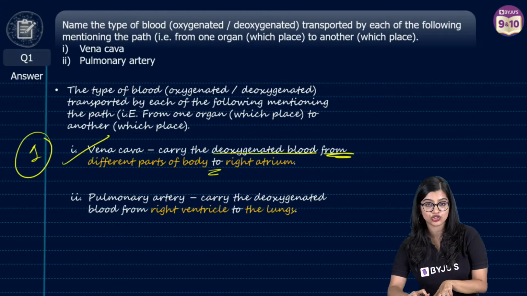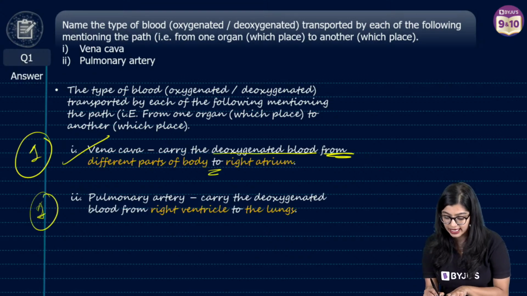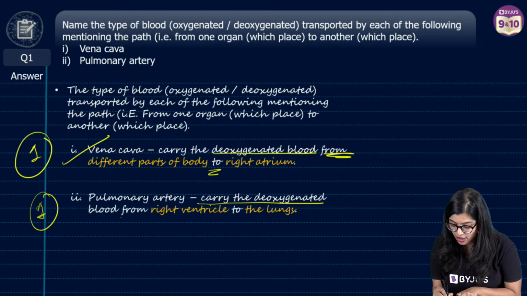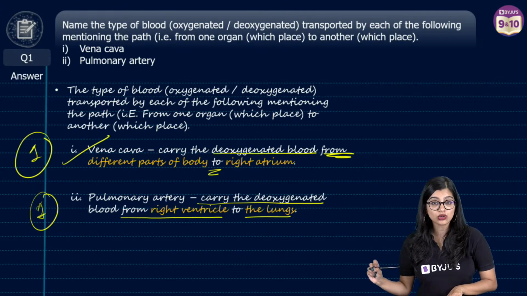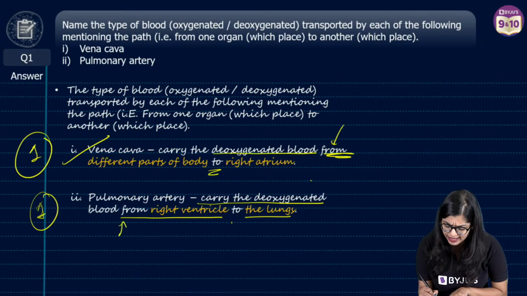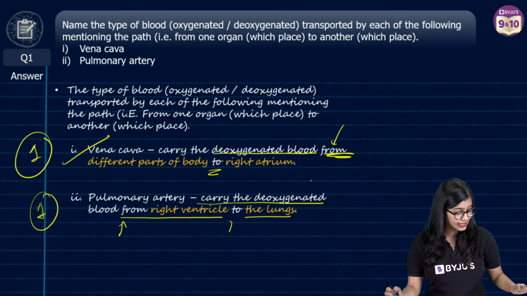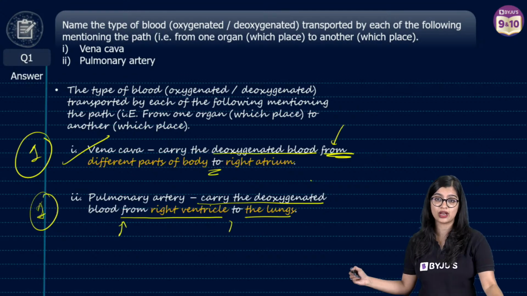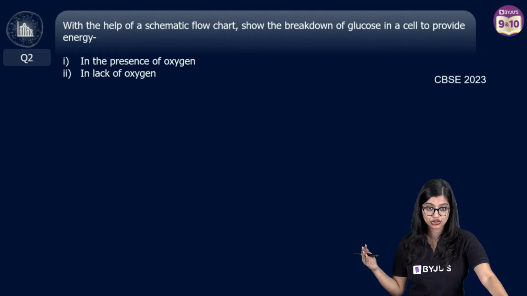It carries deoxygenated blood. Secondly, 1 mark here you are going to get for saying it carries deoxygenated blood from right ventricle to the lungs. Are you clear? These are small things that you tend to miss out, which is why I want you to put a star mark. And I will be sharing the PDF, so not to worry about it. We'll go on to the second question.